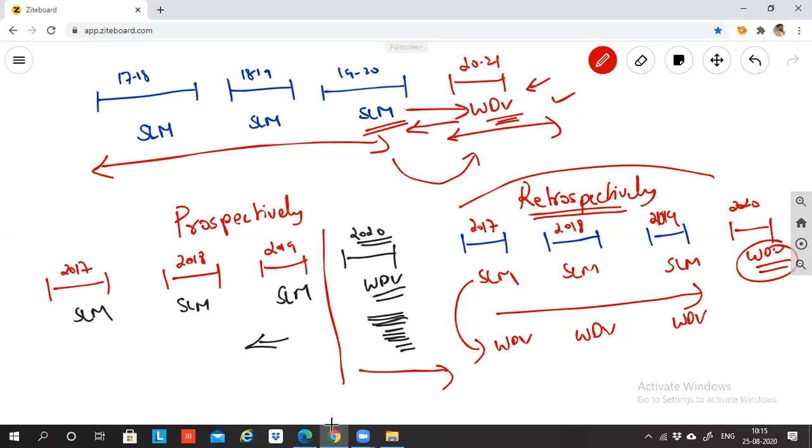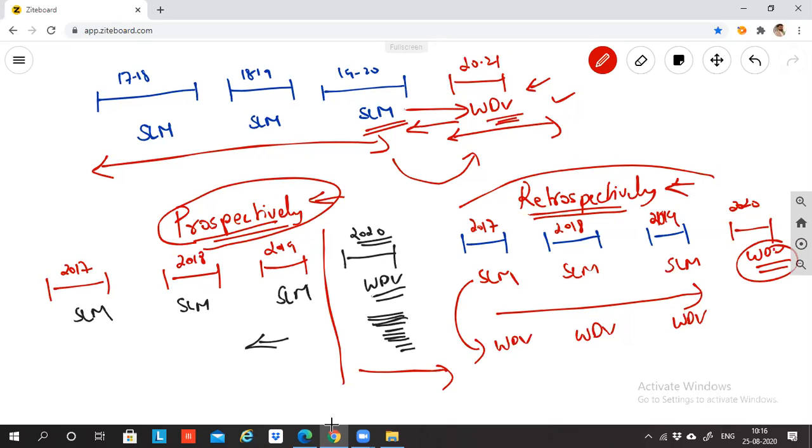So are we clear with the meaning of prospectively and retrospectively? Any doubts in this? Very important. You will come across this word in so many places, even in law. Whenever there is a change in law, they will tell whether the change is applicable prospectively or retrospectively. If today the income tax rate is changed and it is applicable from today, it is prospective. If it is applicable from April onwards, then we say retrospective.